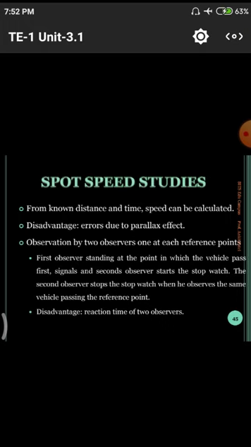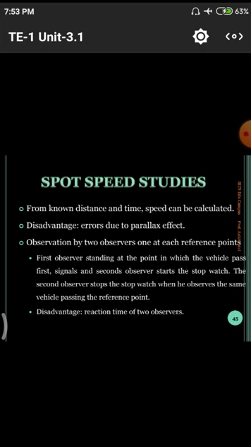Next one, disadvantages and errors due to the parallax effect. Parallax effects are normally present with our eyes, that means some amount of parallax error in sight itself. Due to that we have some amount of deviation, a small fraction like 1.0015 or 1.0010, that will occur due to these parallax errors.